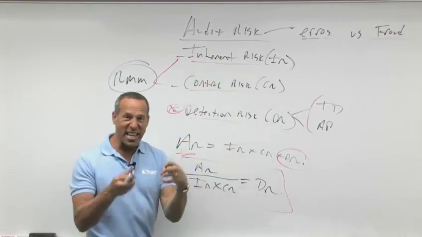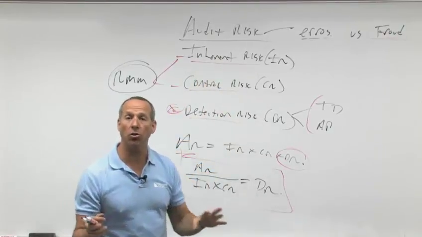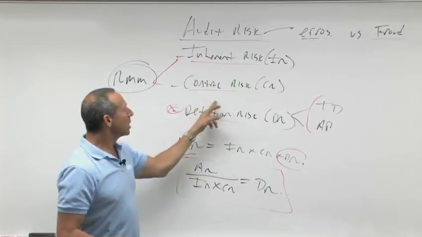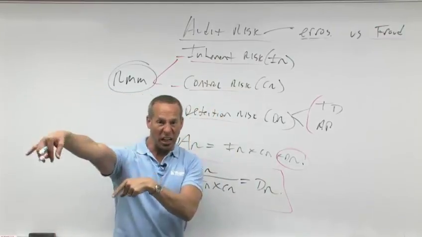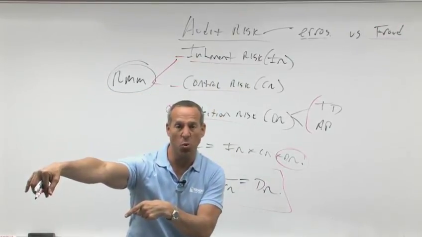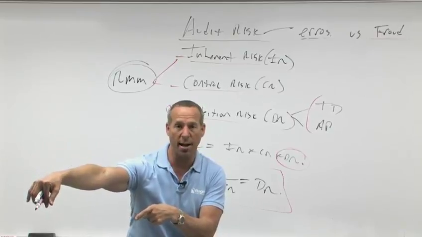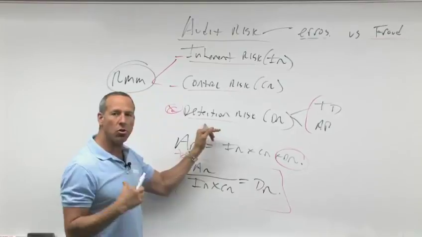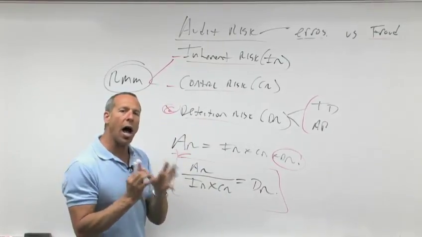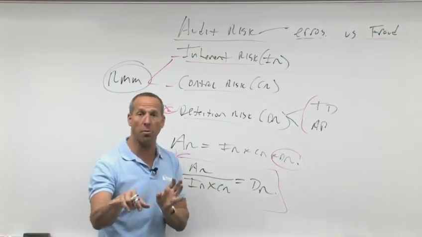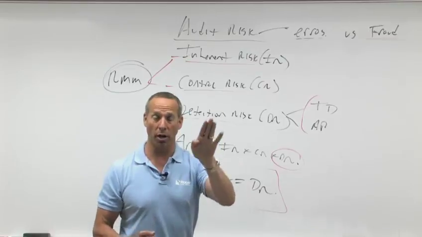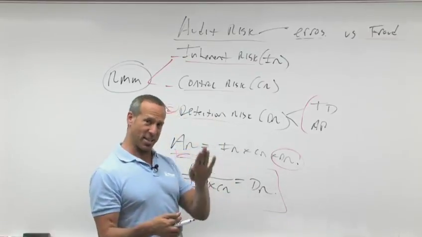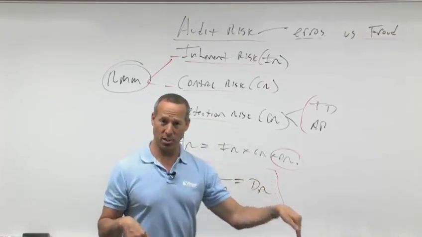Inherent risk is the risk inherent in an element, assuming no controls. You can't control that. Control risk is the risk that the client's internal control system will not prevent or detect and correct. You have no control over that. We're going to test it, but we have no control. The only one we control is detection risk. Because if I want to make sure that if there's a problem, I detect it, I better do more work. If I'm willing to let my detection risk go up, then I can do less work.